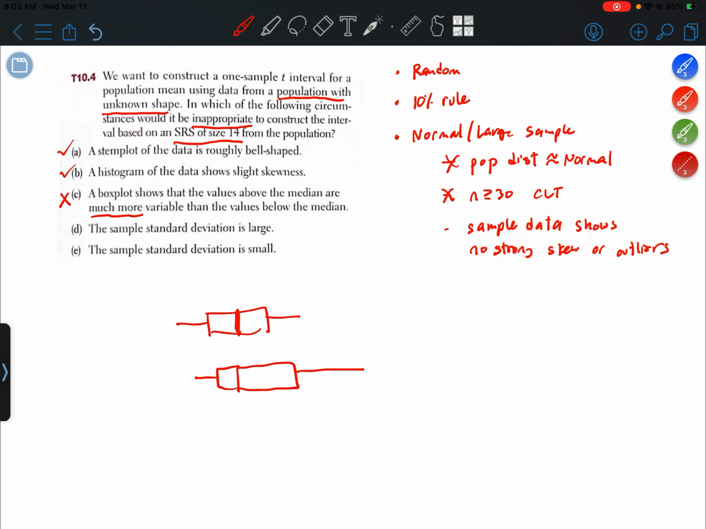Choice D, the sample standard deviation is large. Well, that in and of itself doesn't violate the condition. The standard deviation doesn't tell us whether there's strong skew. It doesn't reveal if there's any outliers. So there's nothing there that's a clear violation. And then choice E, the sample standard deviation is small. Again, the size of the standard deviation doesn't tell us anything about skewness or whether there's outliers or not. So there's nothing really there that violates. But C, I think, is going to be our choice. It's implying that there's some strong skewness.